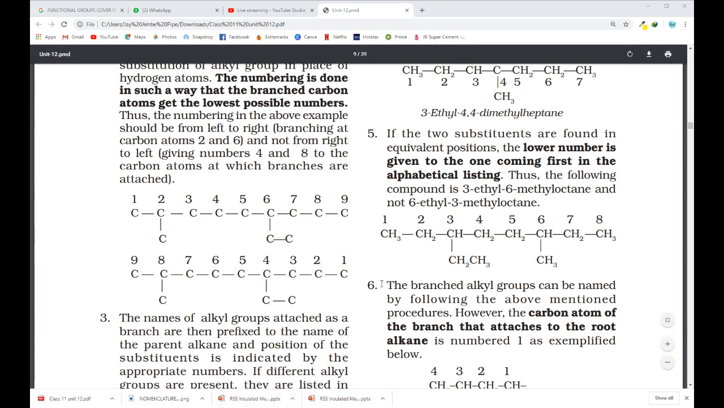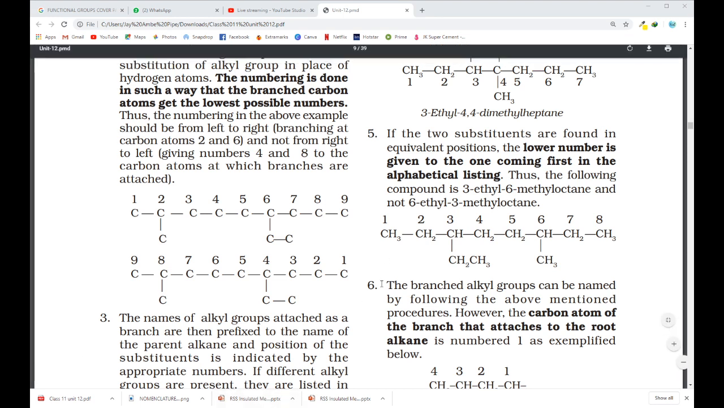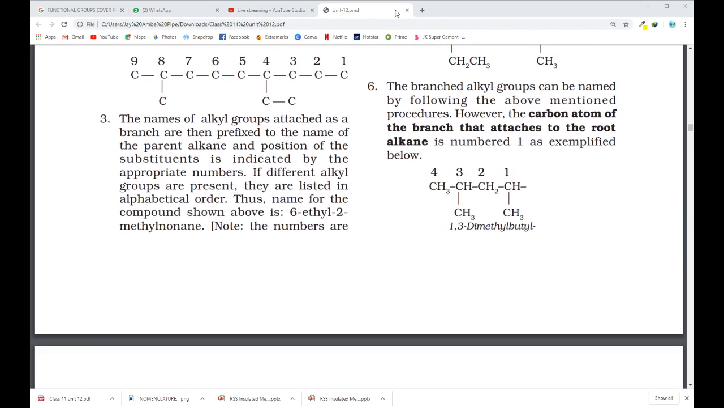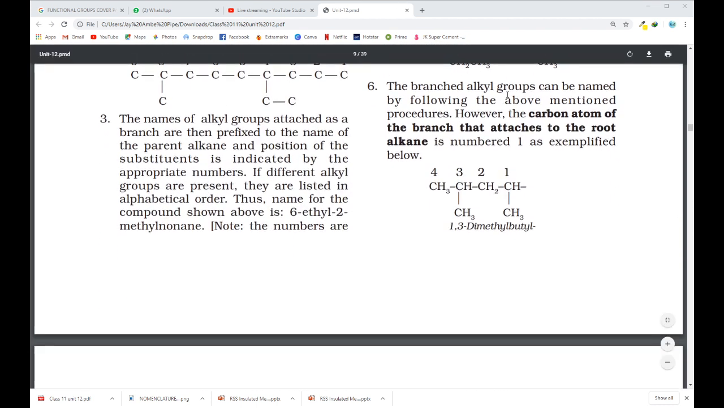Okay, so let me continue. We are here at the sixth rule. The branch alkyl groups can be named by the above mentioned procedure. The carbon atom of the branch that attaches to the root alkane is numbered 1.